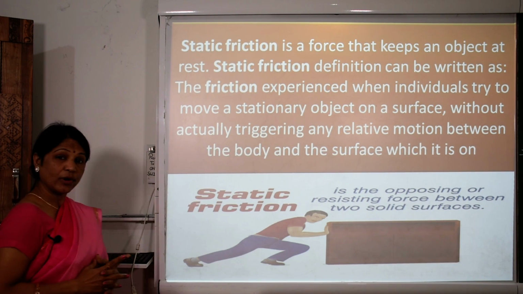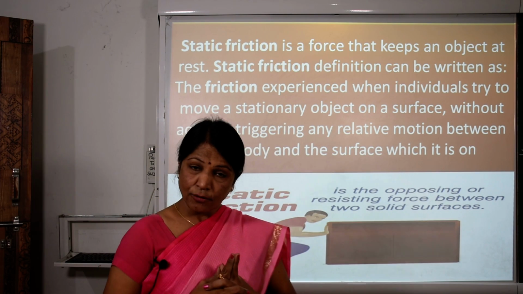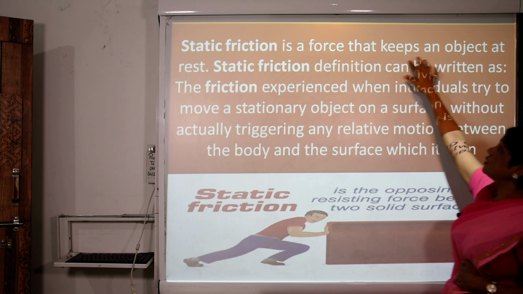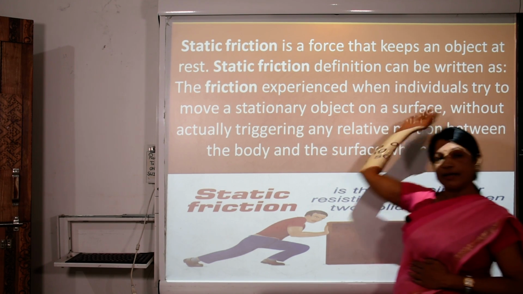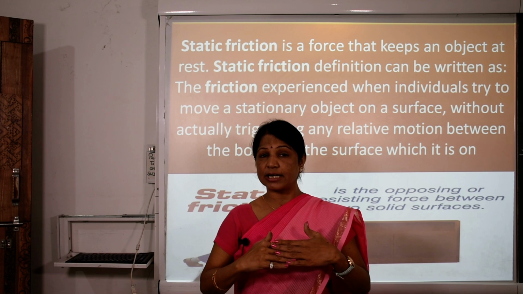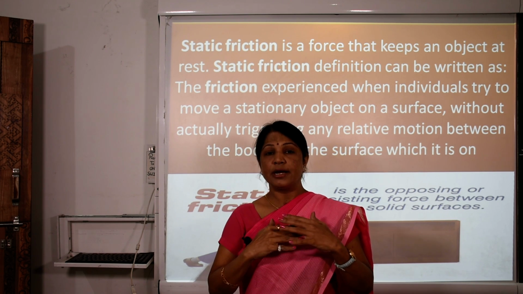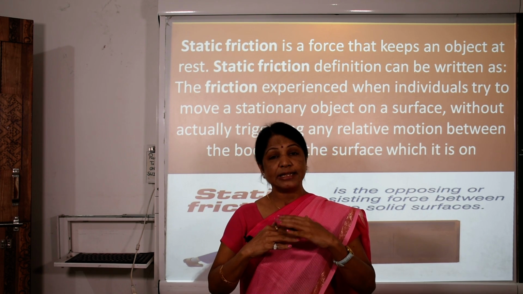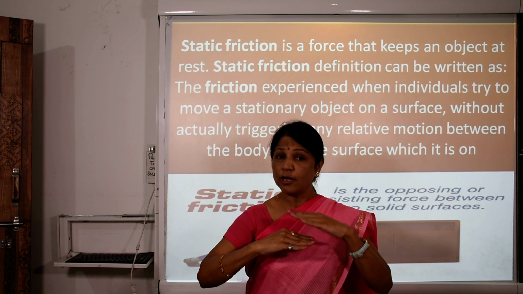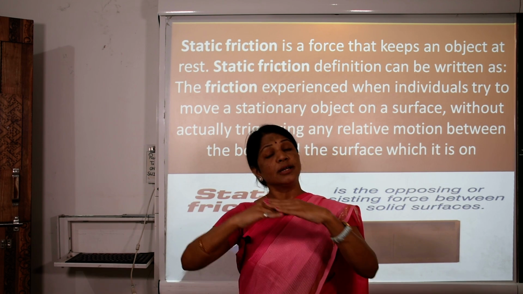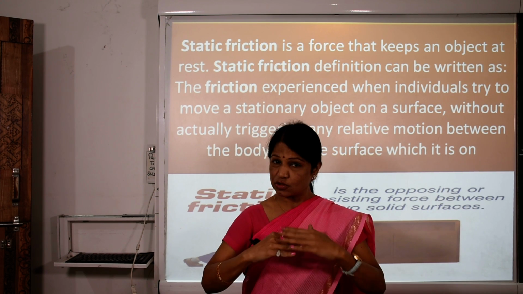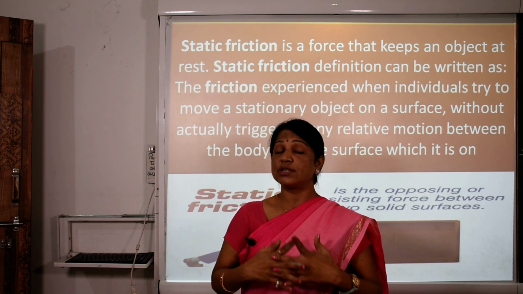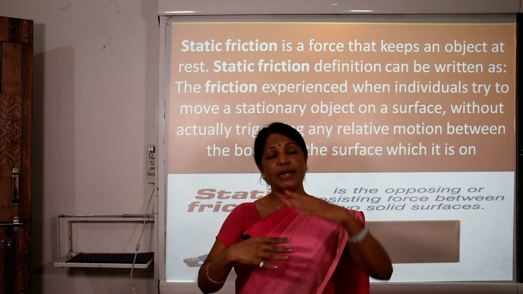Now further we are going to see static friction. What do we mean by static friction? Static friction is a force that keeps an object at rest. What is the meaning of the word static? It means stationary, whatever things remain in the rest position. It is called static, it is called rest, it is called stationary. By the name we come to know static means the rest condition.